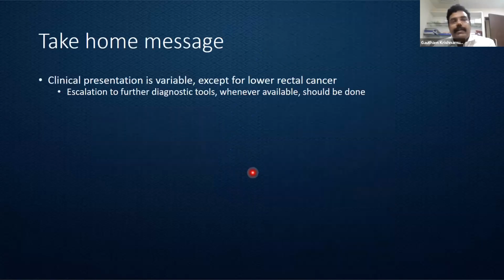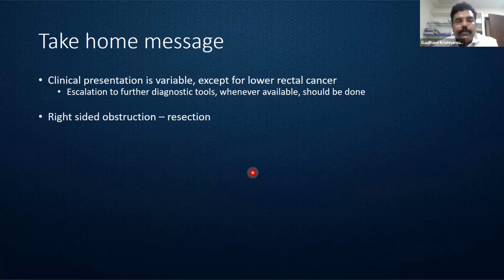So finally, the take-home message is that clinical presentation is variable and sometimes difficult to diagnose preoperatively, except for a low rectal CA where we can identify it with digital rectal examination. However much we can, we should get information like cross-sectional imaging and colonoscopic biopsy, whenever it is feasible, and we need to get it done, including the diagnostic laparoscopy.